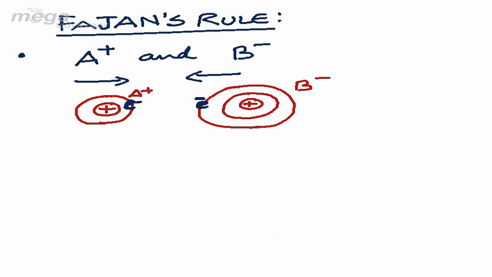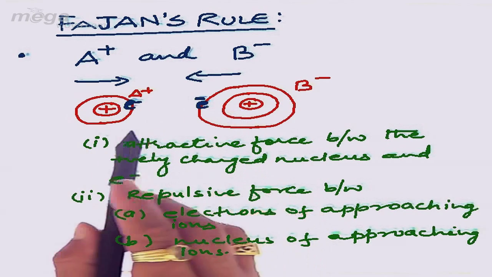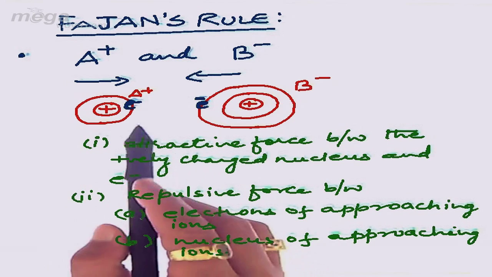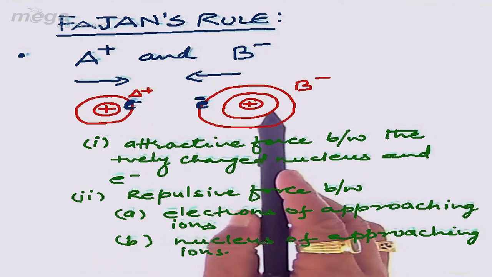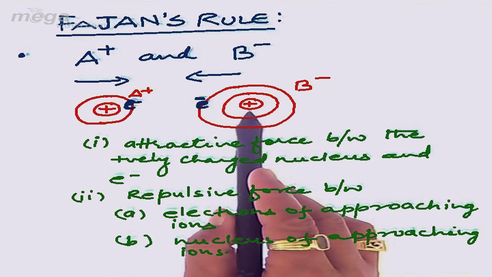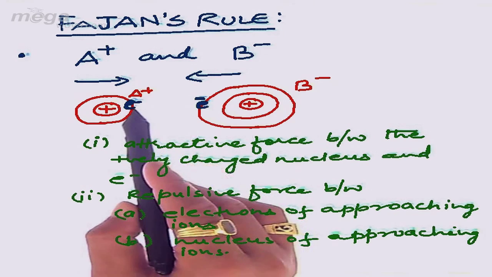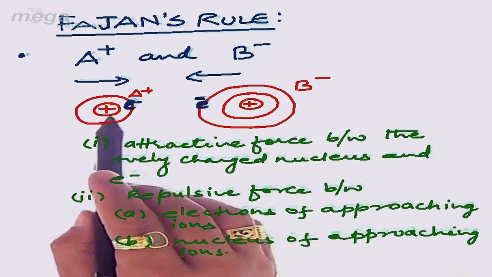So we can summarize the point as: when the ions, A positive and B negative, approach each other for bonding, we find that there will be attraction between the valence shell electron of one ion and the positively charged nucleus of the other ion, and vice versa. Point 2, there will be repulsion between the electrons of the two ions as well as the nuclei of the two approaching ions.